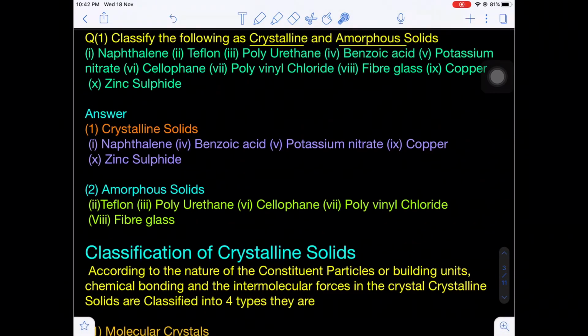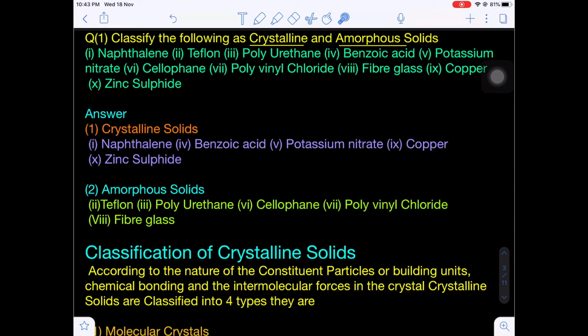The first one will be naphthalene. Next, Teflon, polyurethane. This is a polymer. Next, benzoic acid, potassium nitrate, cellophane, polyvinyl chloride, fiberglass, copper, and zinc sulfide. Now you see, out of these compounds, what are the crystalline solids? Naphthalene is a crystalline solid, benzoic acid is a crystalline solid, potassium nitrate is an ionic crystalline solid, copper is a metallic crystal. Next, zinc sulfide, it is also an ionic crystal.